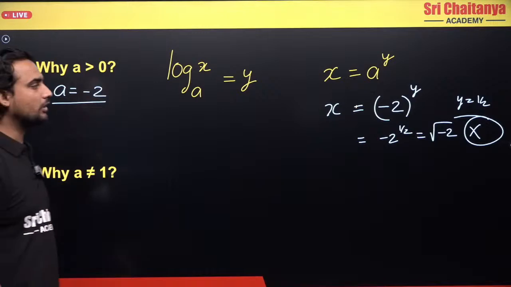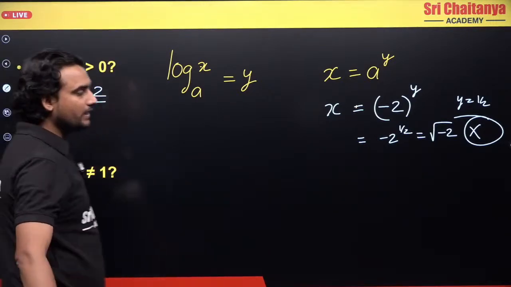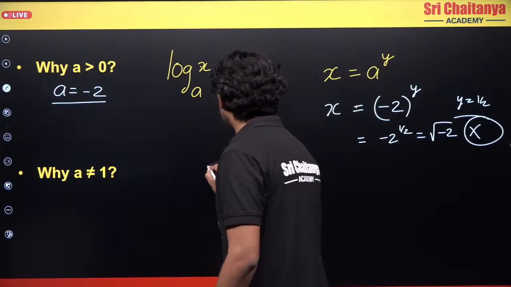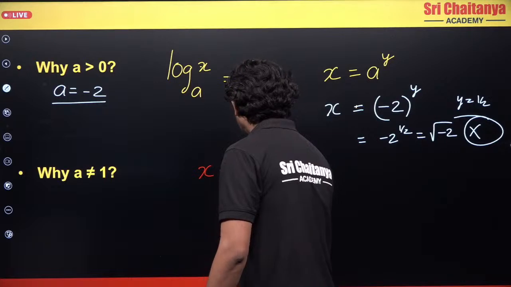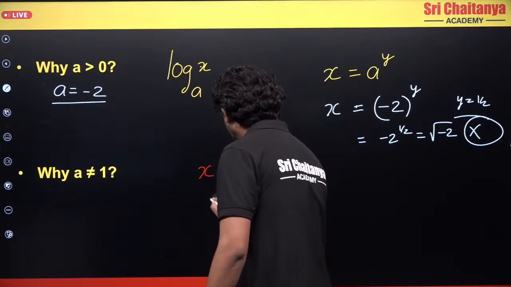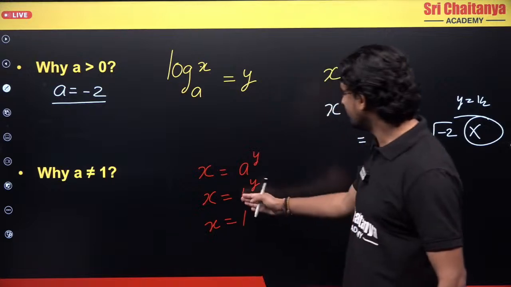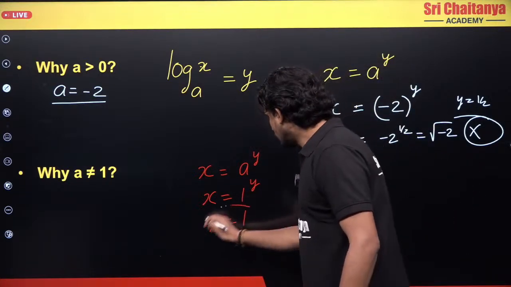Second, a should not be equal to 1. Why should a not be equal to 1? I think you already know the answer. It will become a constant function, right? We have already done this. So if I say that x is basically a power y, this will become 1 power y. So x is always equal to 1 here, because anything raised to 1 is 1 only. So this is a constant function.